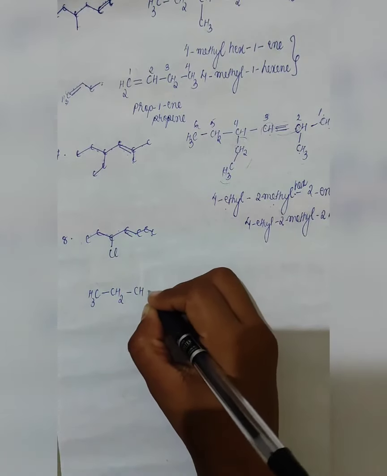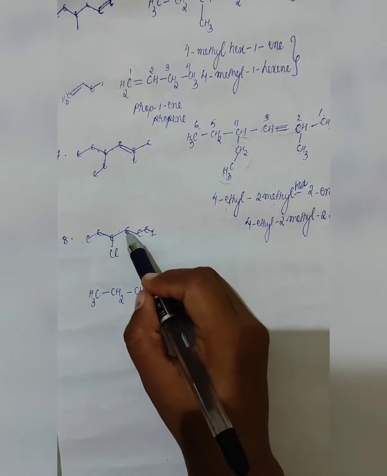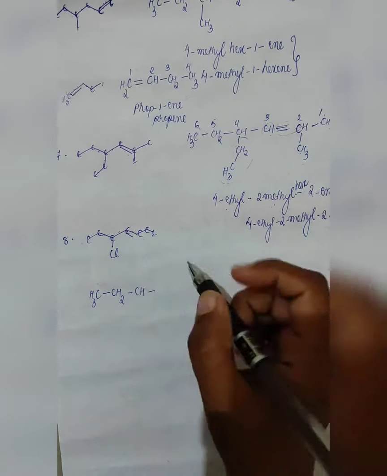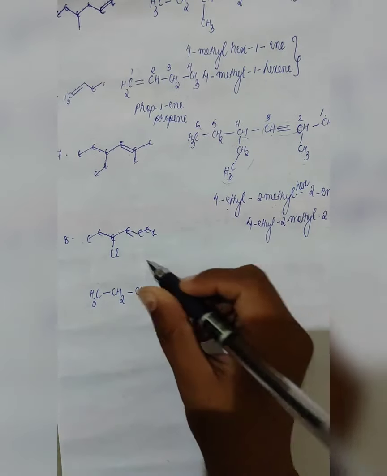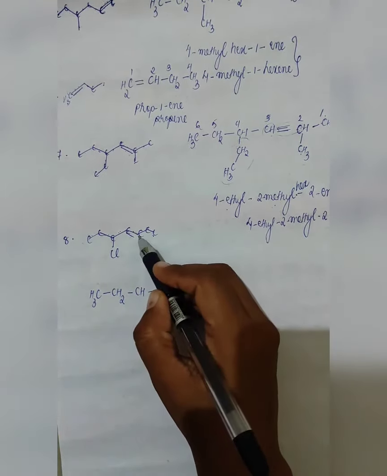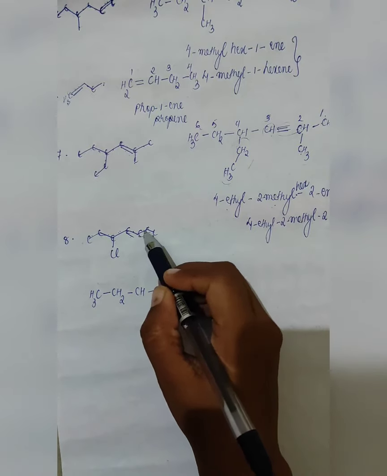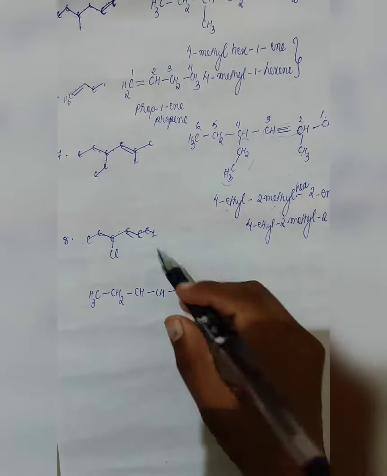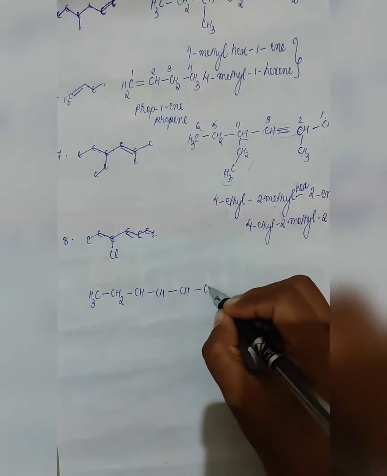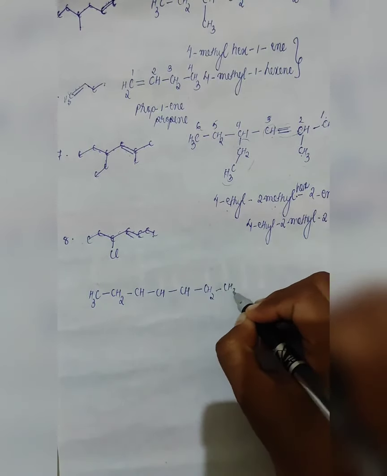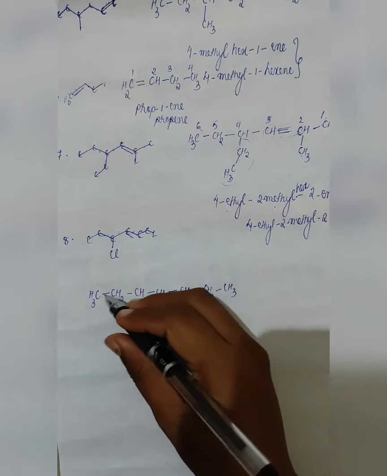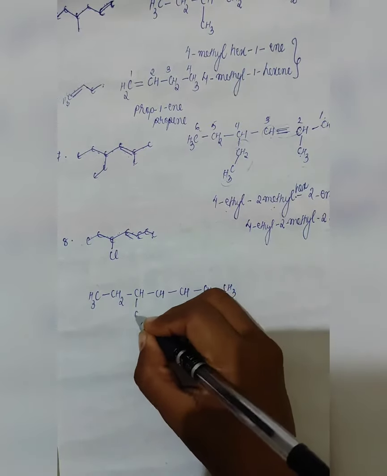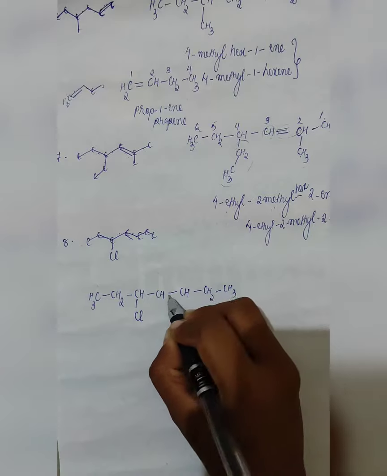So it will be CH followed by this carbon already 1, 2, 3. So it will be again CH followed by this one already has 1, 2, 3. So it will be again CH followed by 1, 2. So it will be CH2 then CH3. 1, 2, 3, 4, 5, 6, 7. And your halogen is present here. Your double bond is present here.